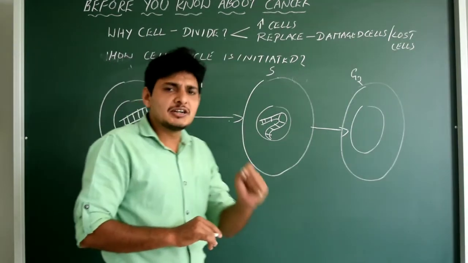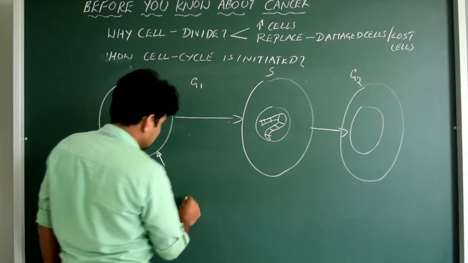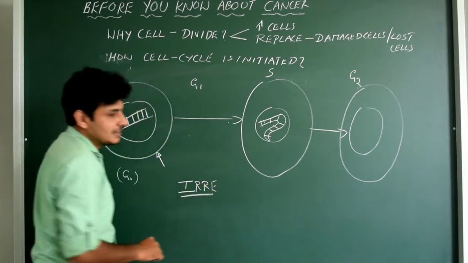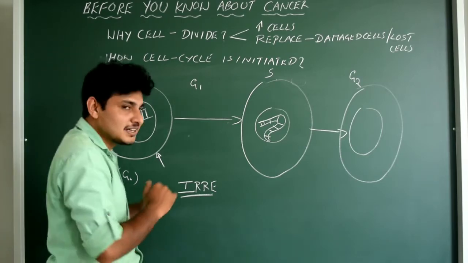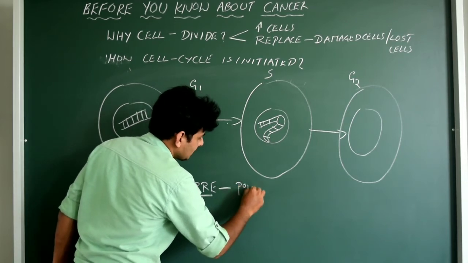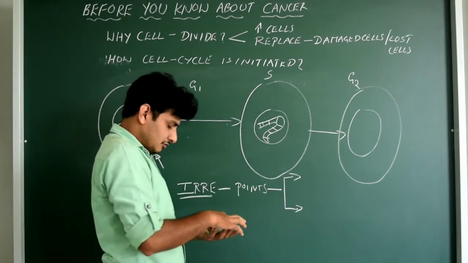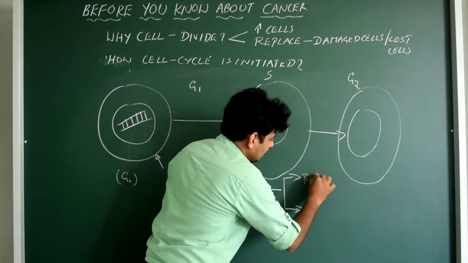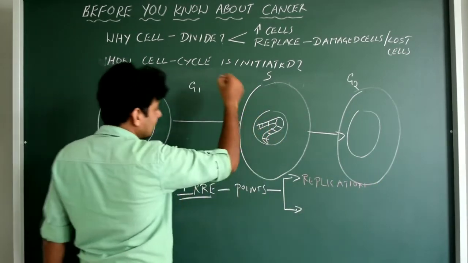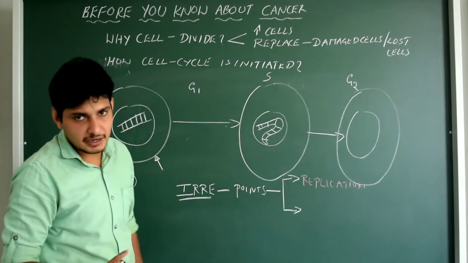Cell cycle is controlled by two irreversible points. It cannot be reversible. Once done, done, gone. You cannot do anything much about it. Got it? Irreversible points. That is the first one. Let me just write the first irreversible point, that is replication. Once replication is done, in the S phase, you cannot reverse this mechanism. You cannot go back to this phase. Once done, done, end. Got it?